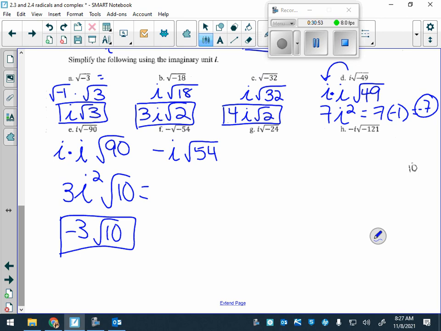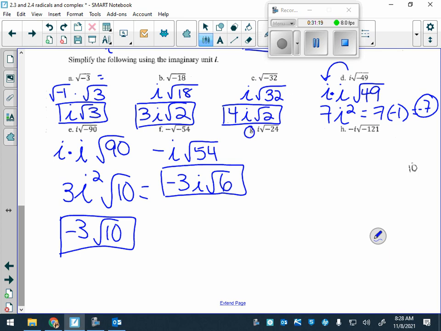So what would it be? What does it simplify to? 3 square root of 6. 3I root 6. Okay. I want you guys to try G and H.